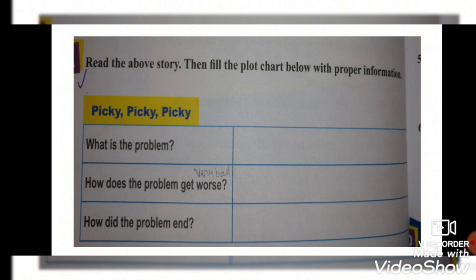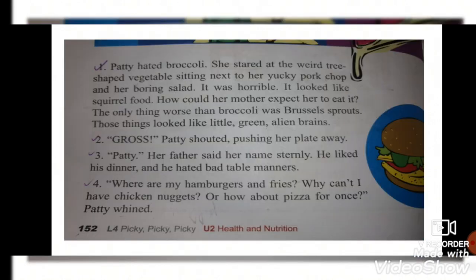Does Patty submit and eat broccoli at the beginning of the story? No, we know that Patty refuses to take broccoli. So what about her parents? Do they allow her to eat what she wants? Of course not. We know that her father insists and her mother leaves her with no other choices. This is shown in paragraph 3.